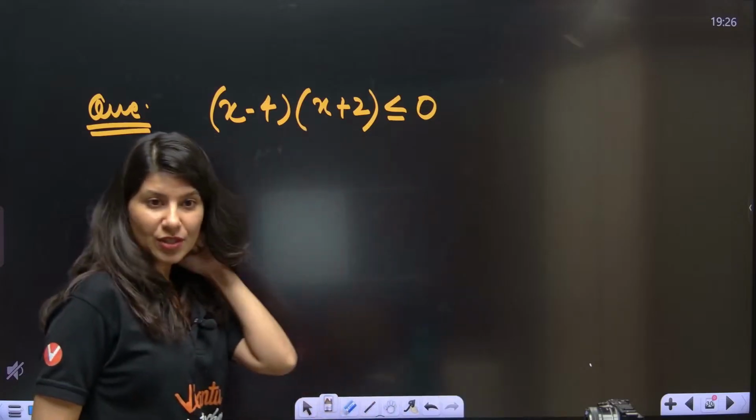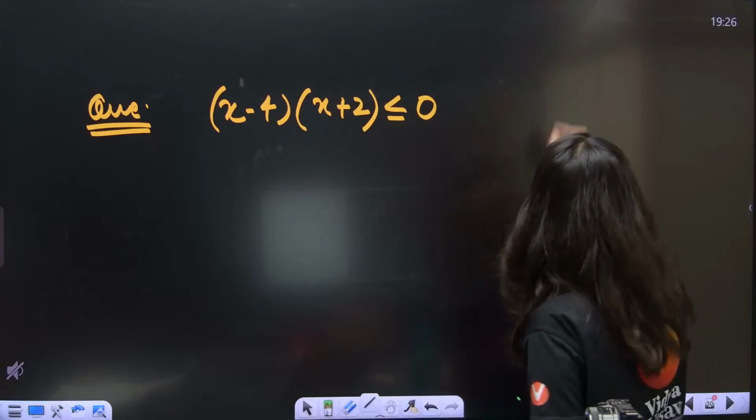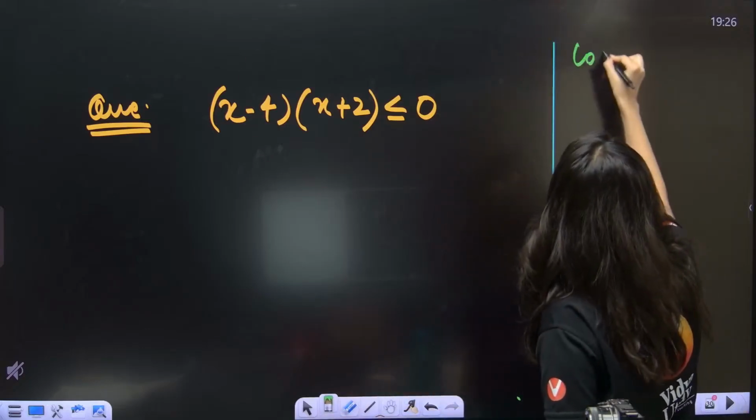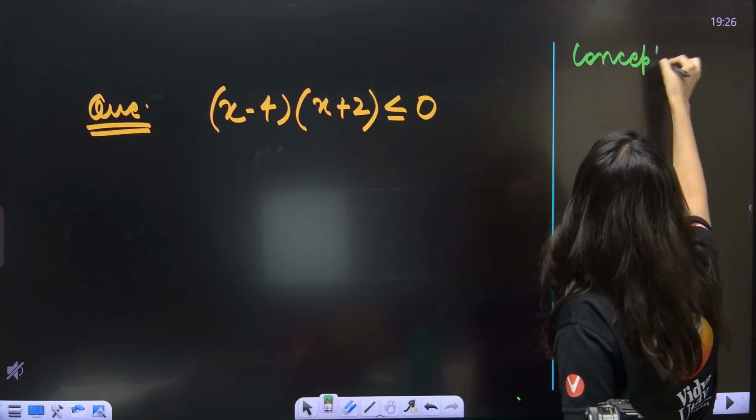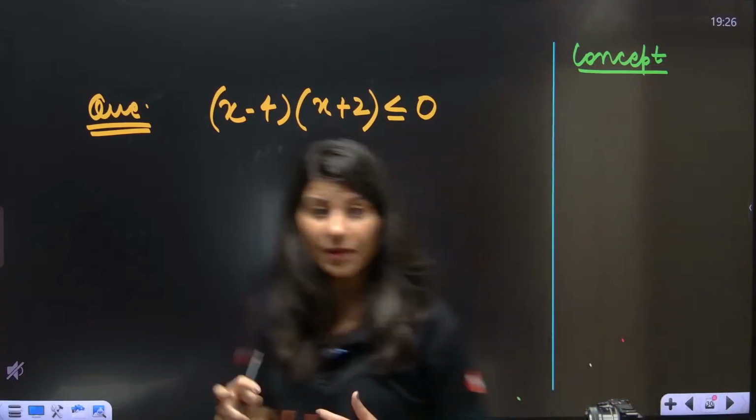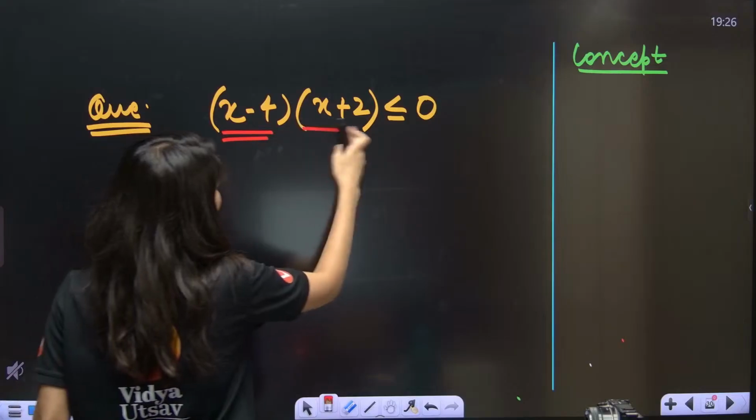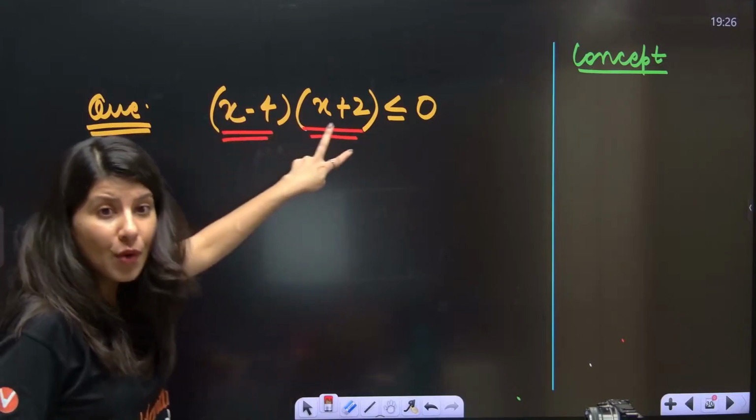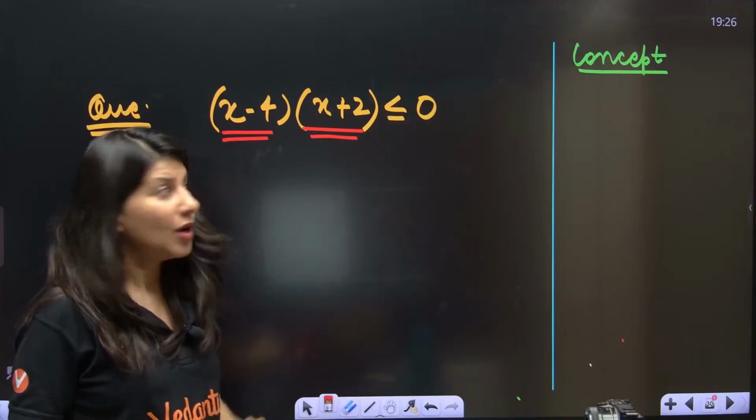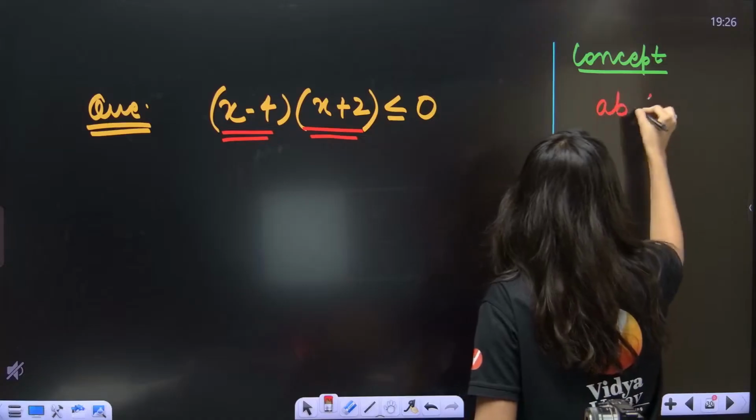Chalo, one more question. Let's do this. Another question. Let me just write the concept over here. This time what are we going to do? Same process but with a different thing. The question is slightly different. Can you see? x minus 4 and x plus 2. The product of two quantities is less than or equal to 0. Product is negative. That means AB is less than 0.